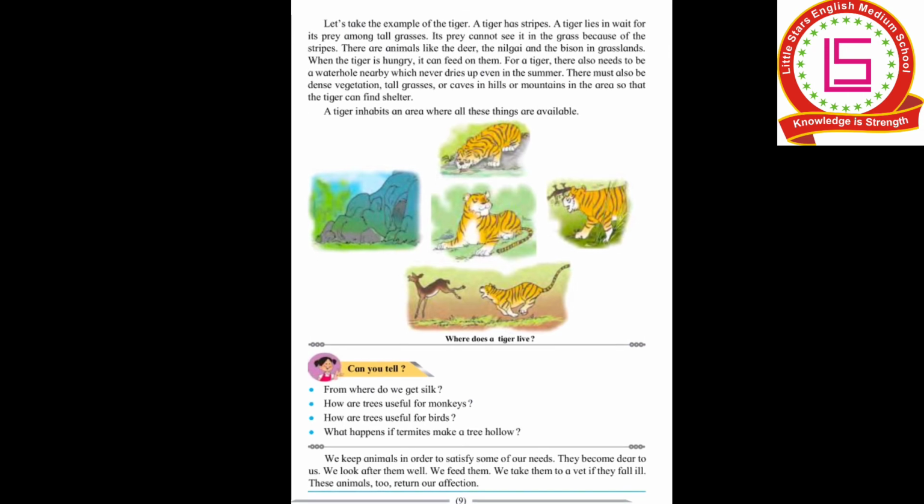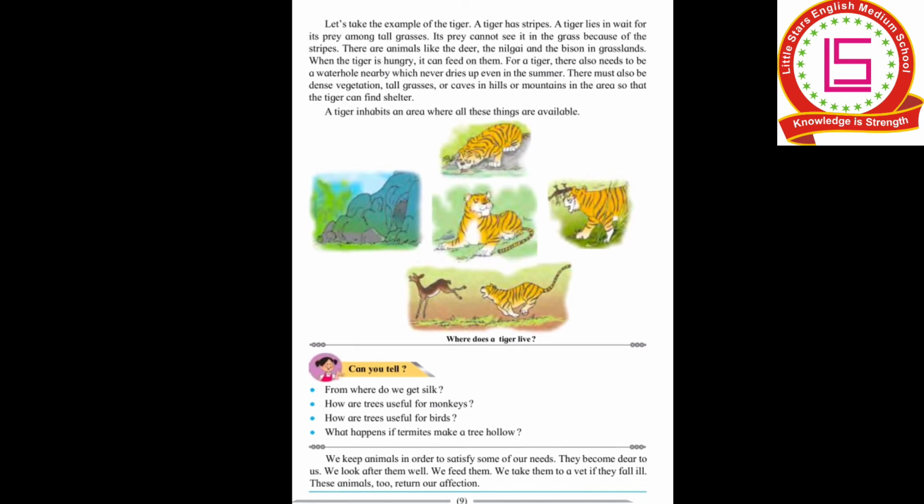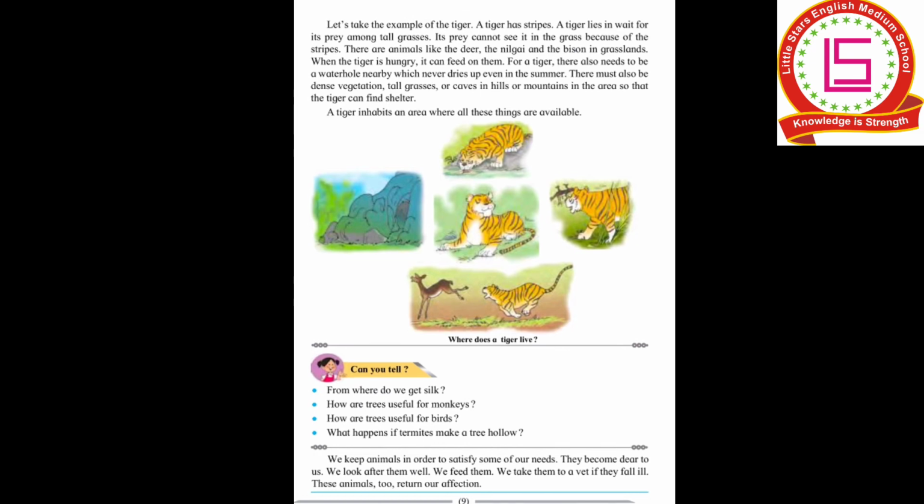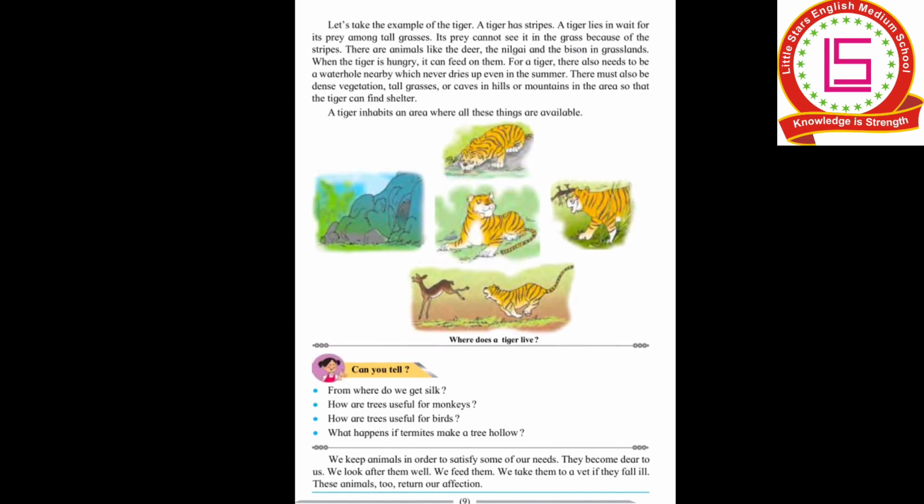What is said in this line? That a tiger inhabits. Inhabit means it occupies. A tiger occupies an area in which all these things are easily available. Which things? The tall grasses which help him to hide, a cave or hill for him to rest like his shelter, also dense vegetation, and also animals like deer, nilgai, and bison, so that he can eat his food anytime.